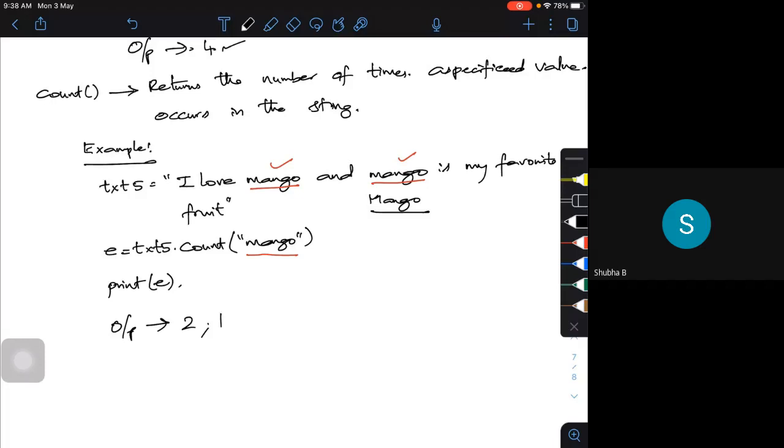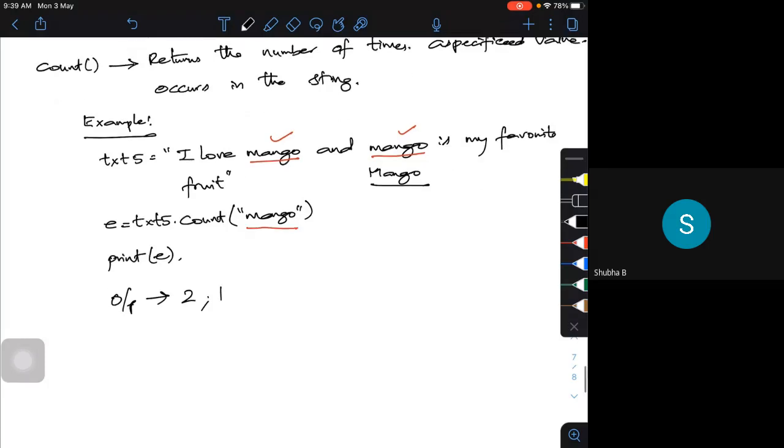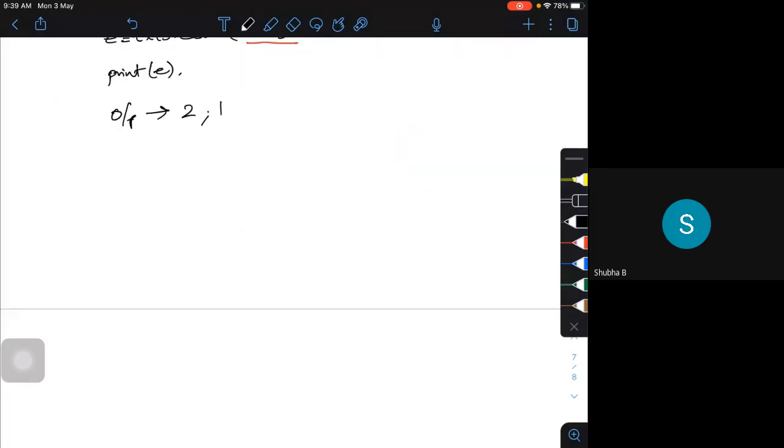Like this, you have different string methods. One is, if I want to do some kind of encoding, then I'm going to use encode. It returns the encoded version of the string.